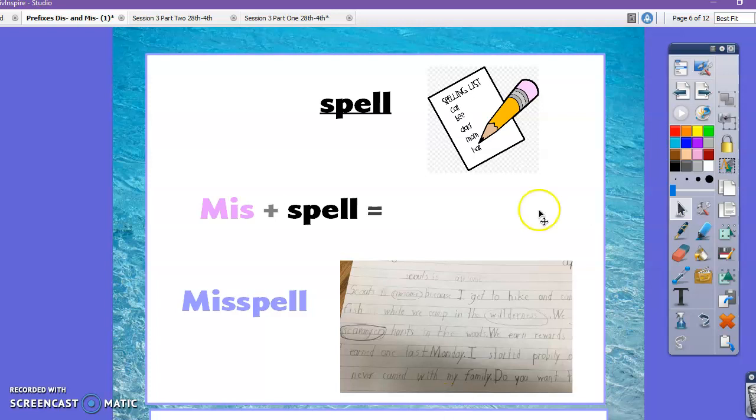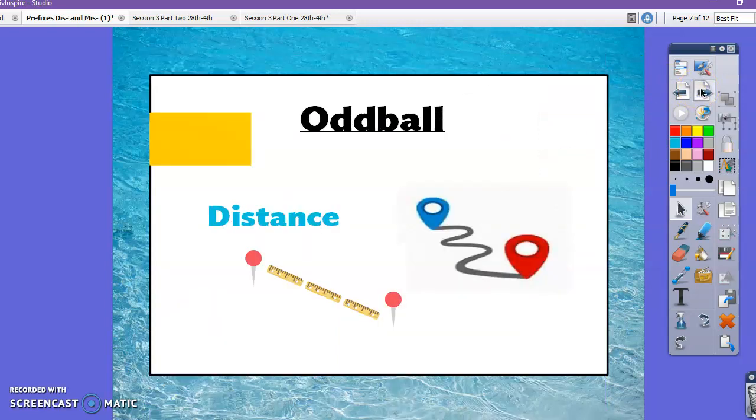Now let's take a look at our oddball. Our oddball is the word distance. Now distance is a real word, and that means how far away something is. Now, the reason why this word is our oddball, if we take this and cover up dis, we're left with tance.